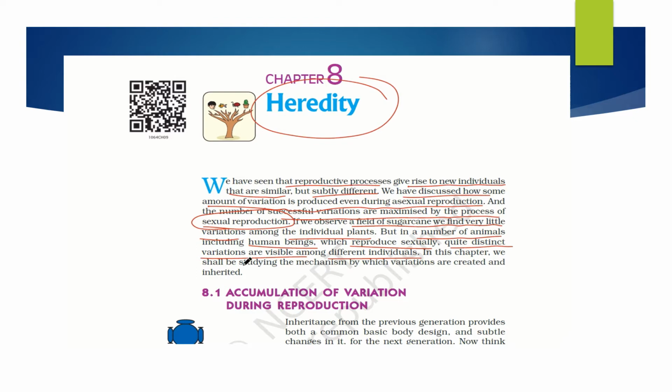In this chapter we shall be studying the mechanism by which variations are created and inherited. That is very important, and we should know how these variations are created. So let us study. First we are here to stress on the accumulation of variation during reproduction.